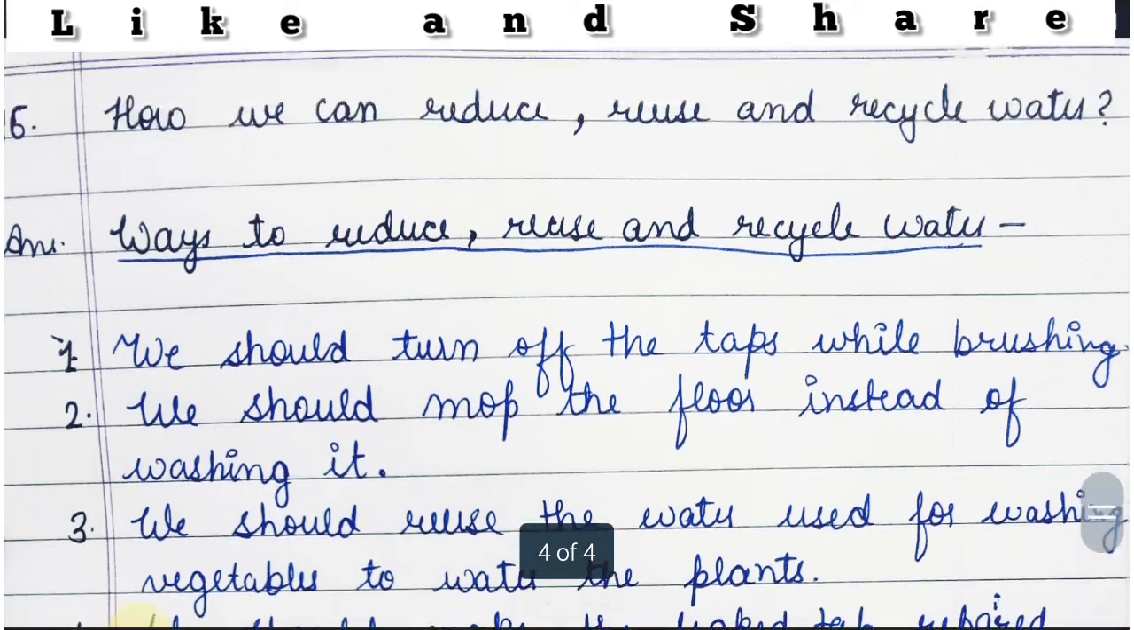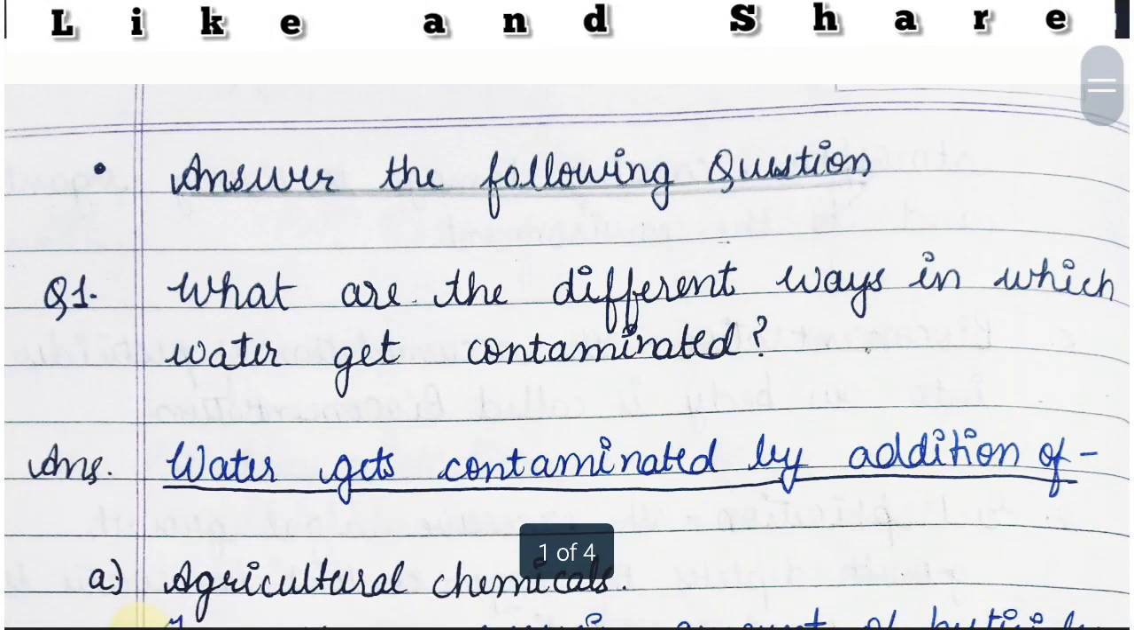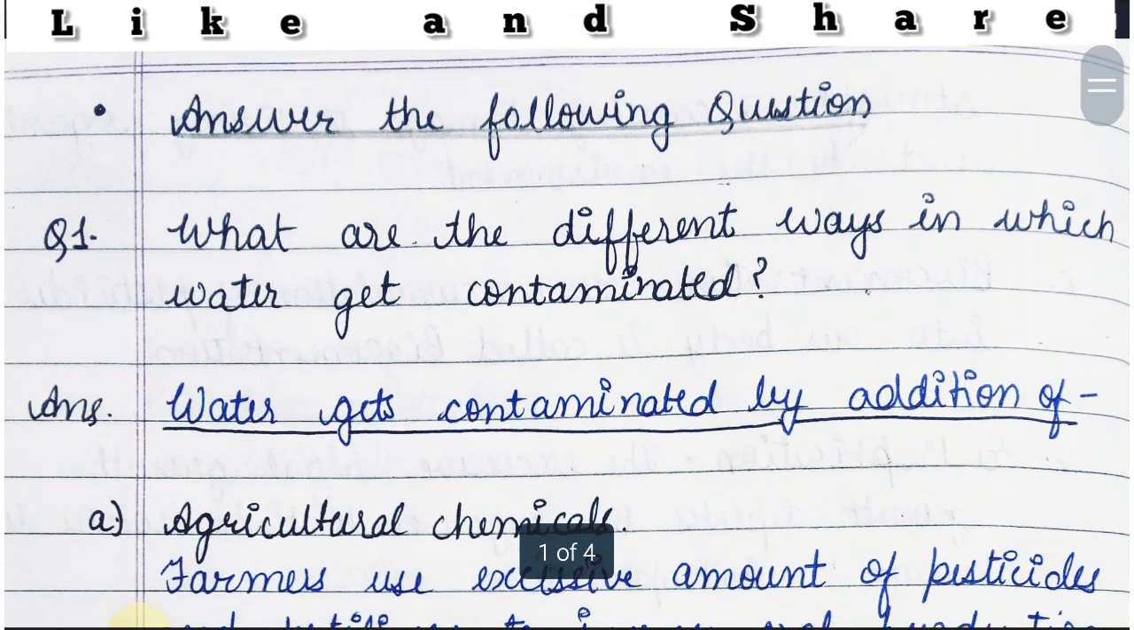the water. So friends, these were the questions of chapter number 18, pollution of air and water.